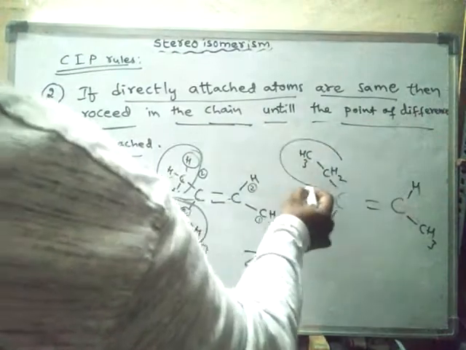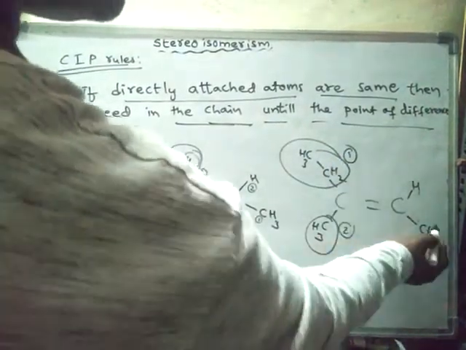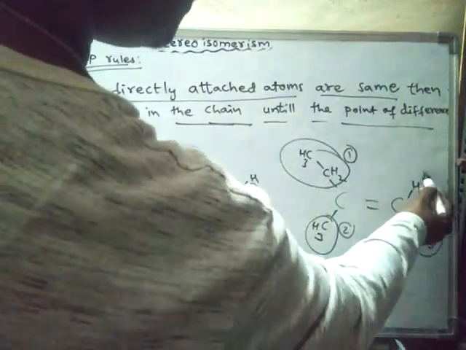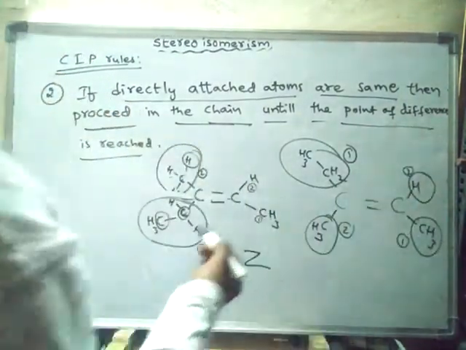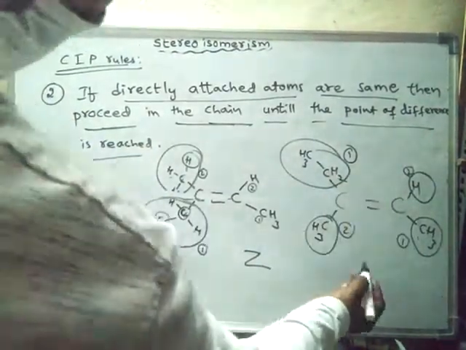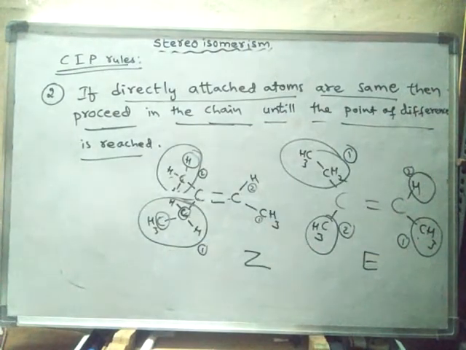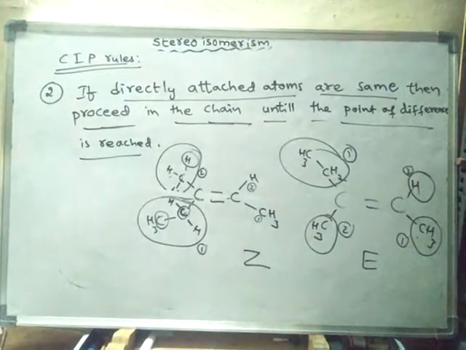So this is the most priority, this is less priority, most priority, less priority. Most priority groups are present on the opposite side, hence it is E isomer, or E configuration.